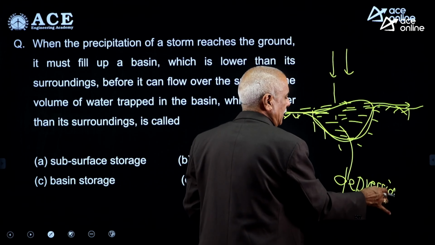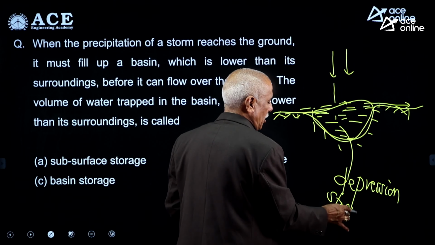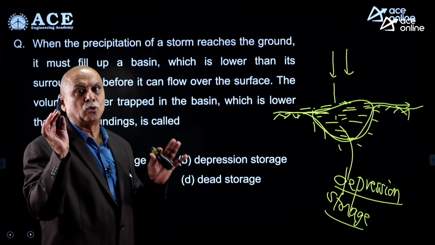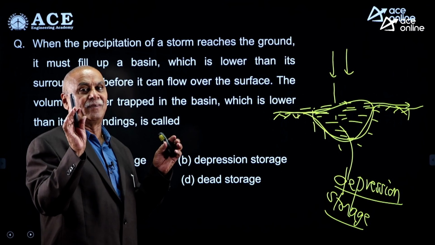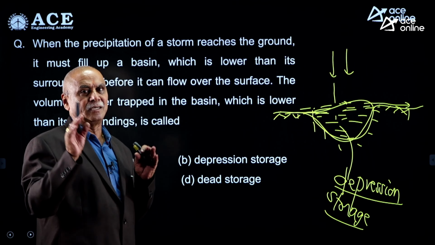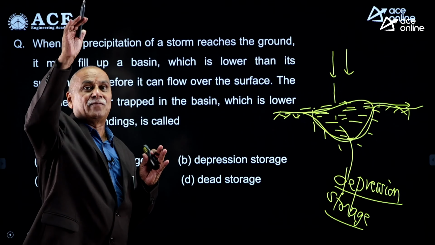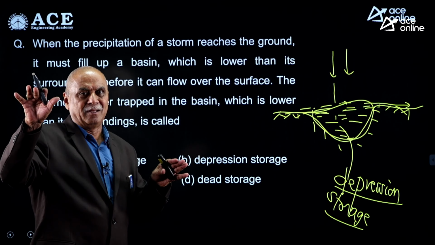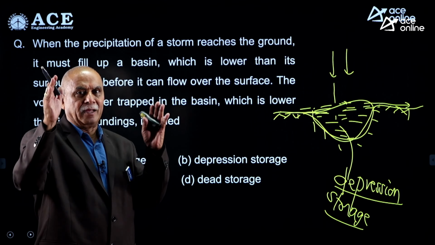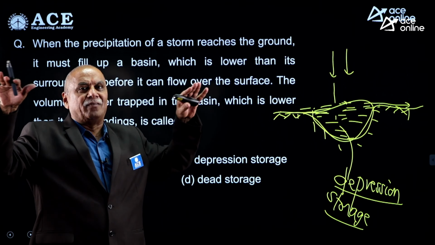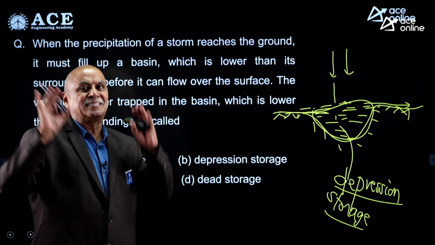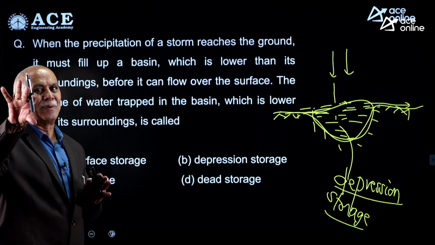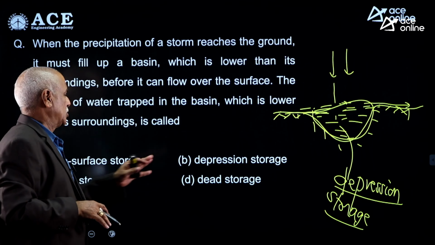As you know pretty well, it is one of the initial losses. Interception and depression storage, these two are initial losses of the given catchment. What is depression storage? When the rainfall is received by a geographical or a topographical depression. What is meant by depression? A ditch which is at lower elevation compared to the level of the surroundings, that is called a ditch or a depression. Water accumulated in the depression is called depression storage.